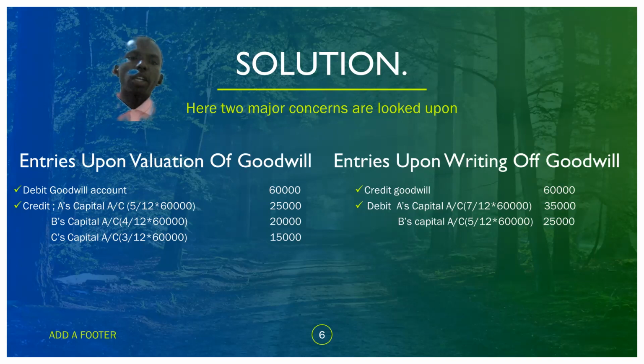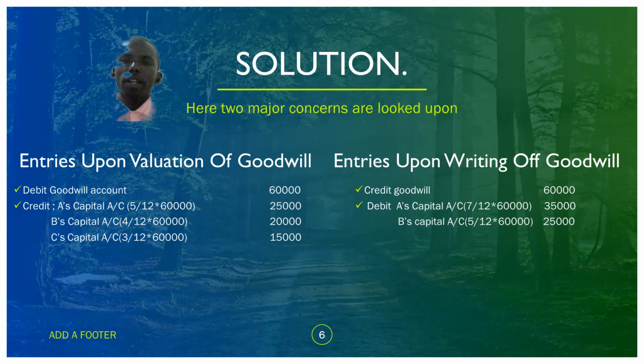So as we had debited the goodwill, now we'll be crediting the goodwill with the 60,000. And as we are crediting, we'll now be debiting the capital accounts of the remaining partners, that is the partners that are now starting a new form of partnership after the retiring of their fellow partner.